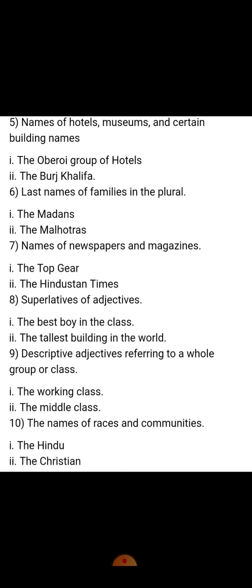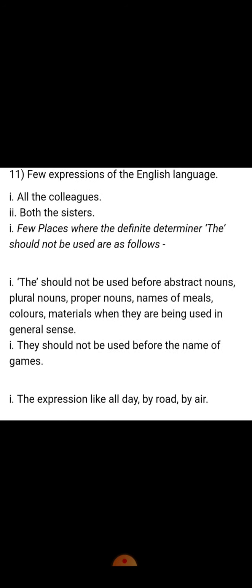Then superlatives of adjectives, like the best boy in the class. So best is superlative: good, better, best. Now descriptive adjectives referring to a whole class or group, like the working class, the middle class. Then the names of races and communities, the Hindus, the Christians, the Muslims, like that. Certain expressions of the English language also use the, like all the colleagues, both the sisters.